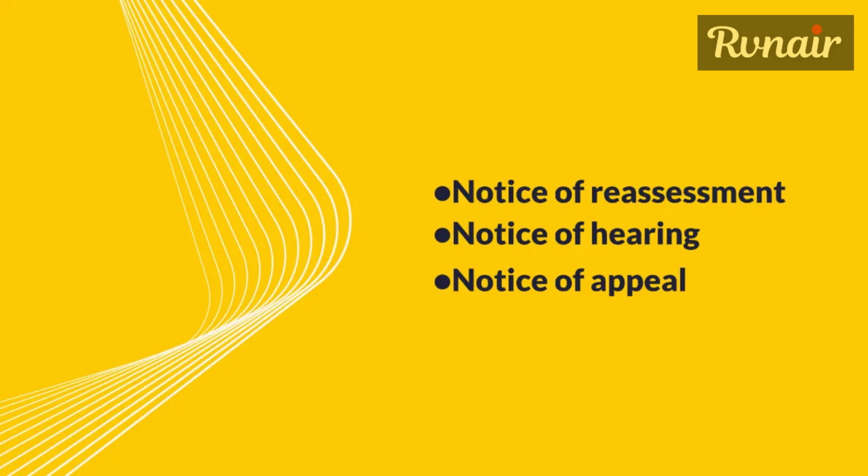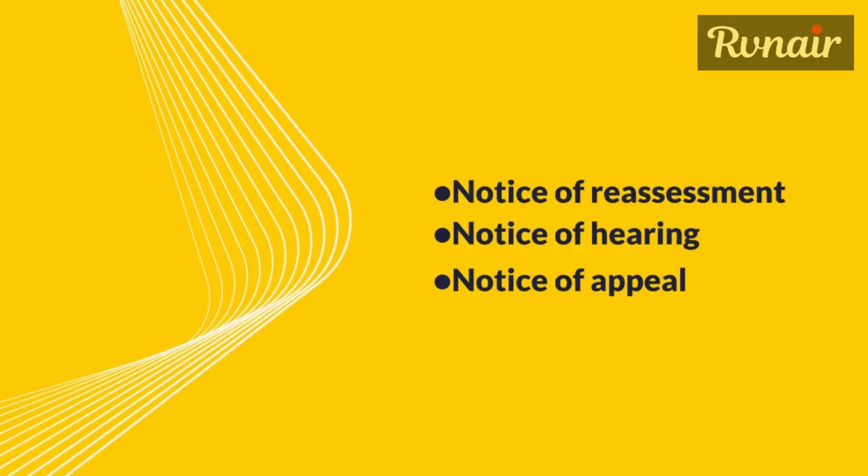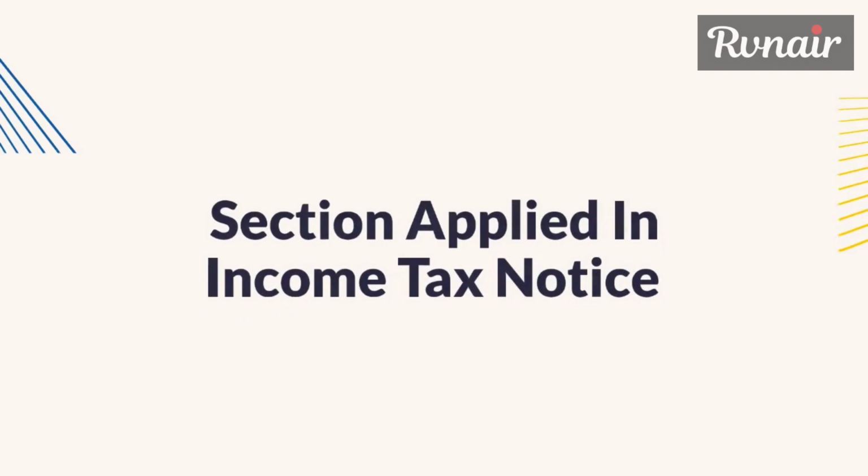Notice of hearing. This notice is issued if the tax authority has scheduled a hearing to discuss a tax matter with you. Notice of appeal. This notice is issued if the tax authority has received an appeal from you or if you have the right to appeal a decision made by the tax authority.